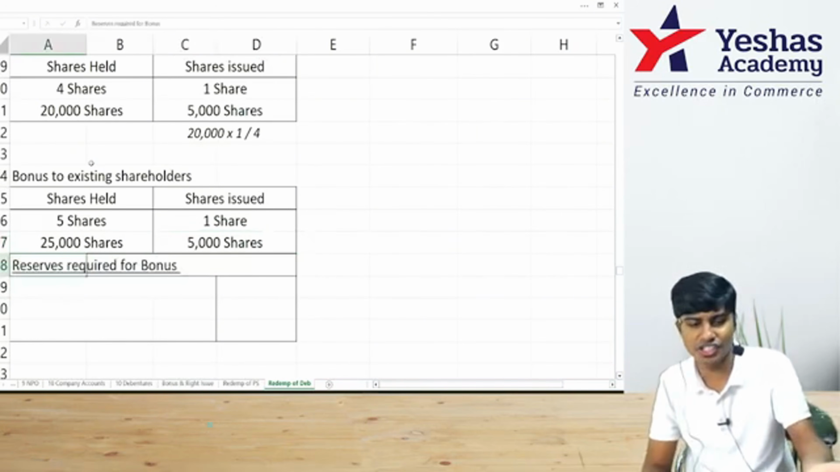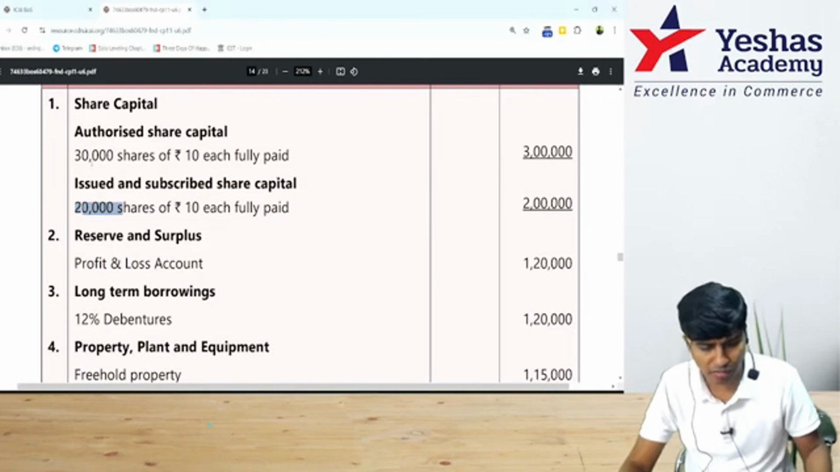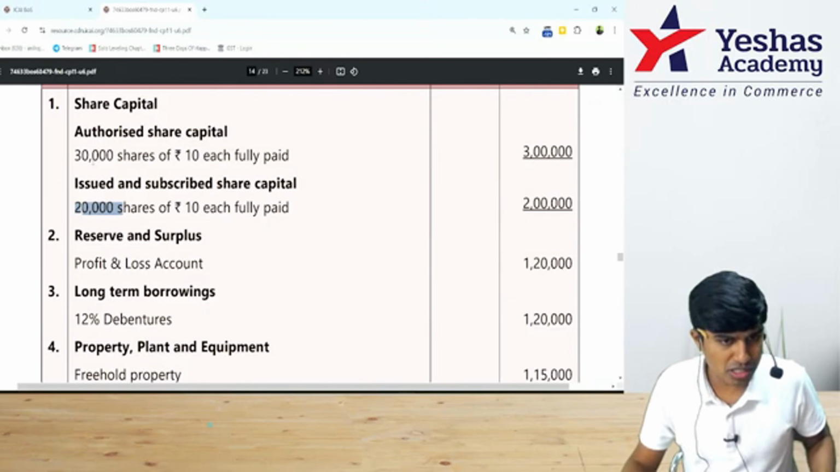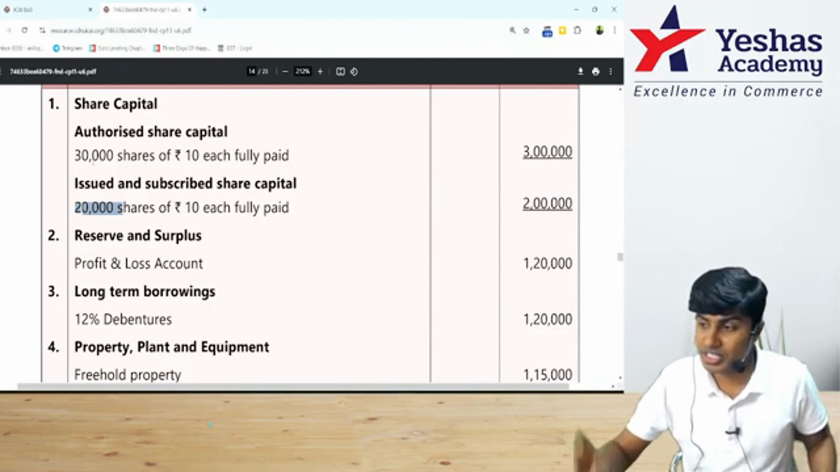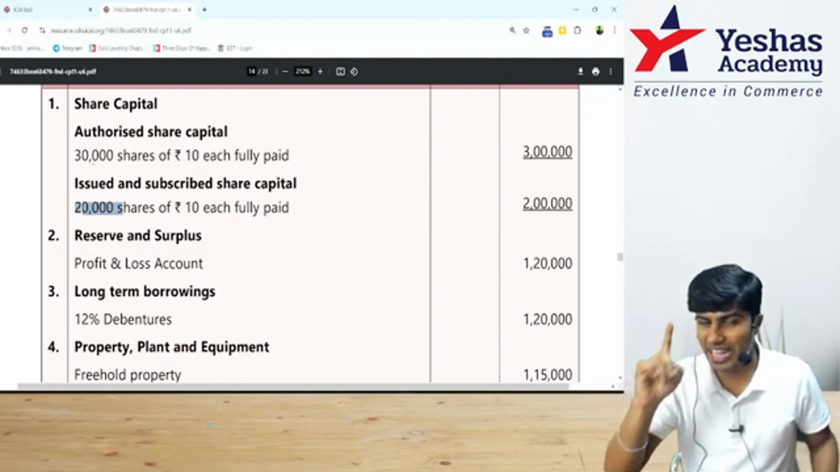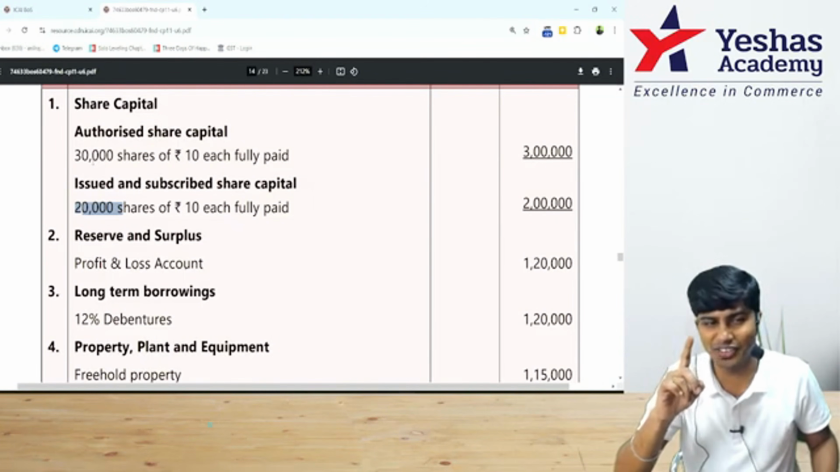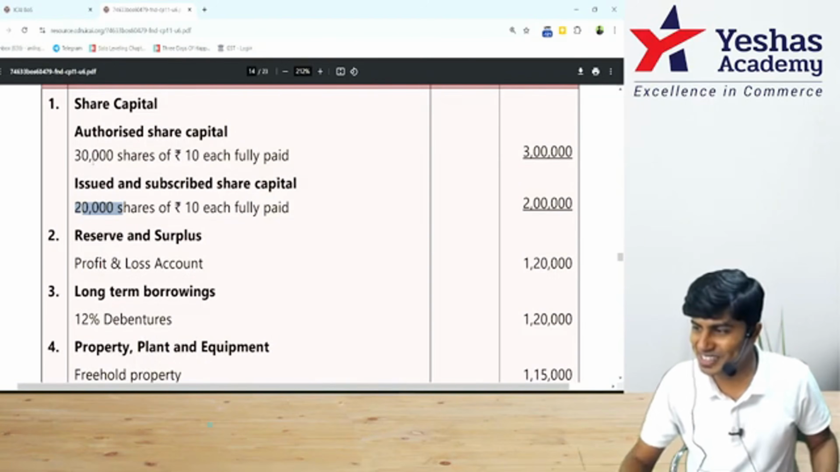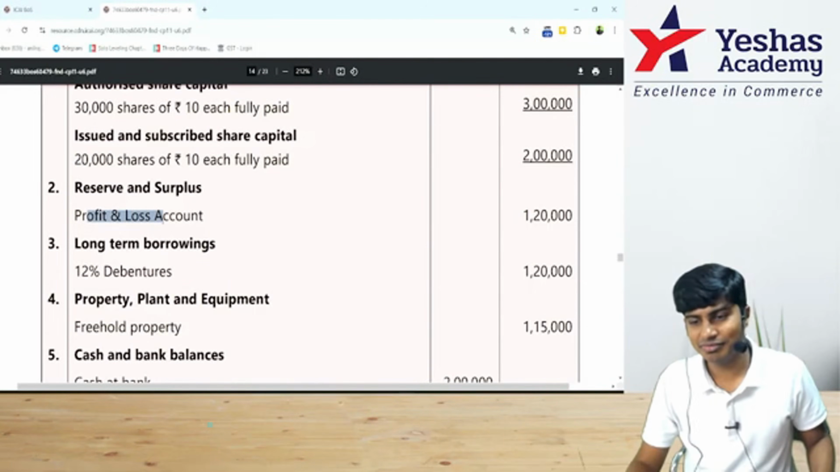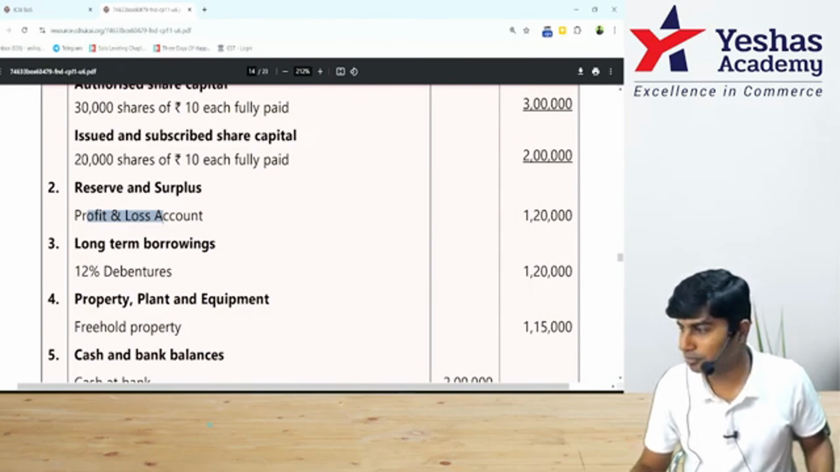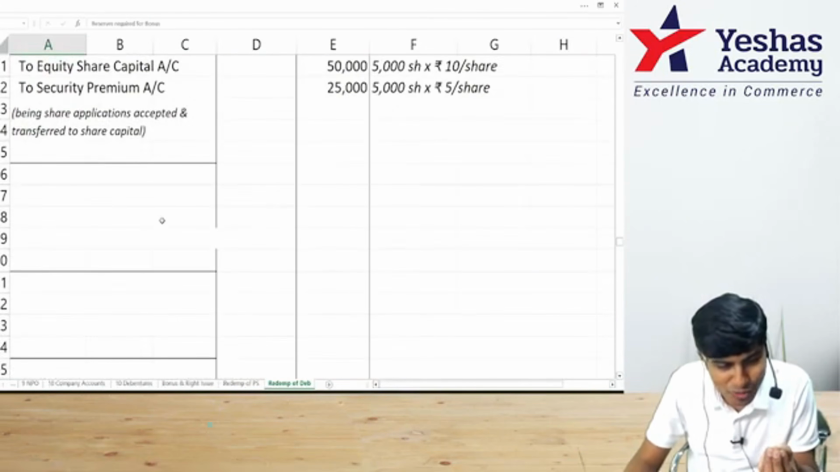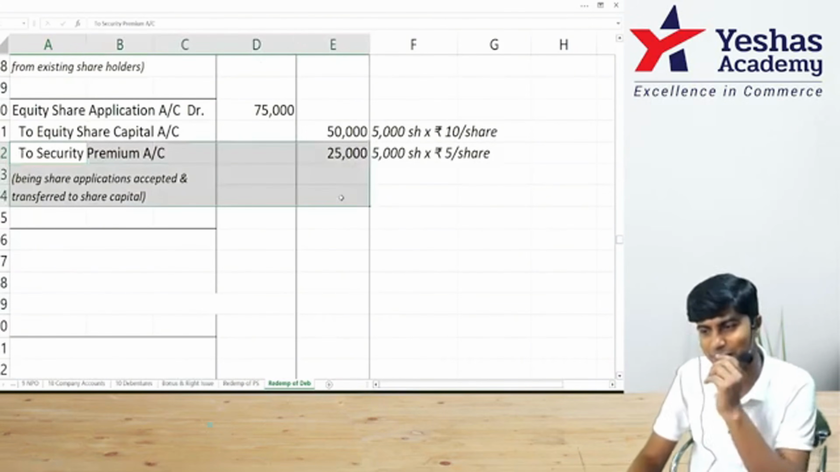How much reserves is required? 5,000 into nominal value 10. We need 50,000 rupees. Where do we start? CRR, capital redemption reserve, not cash reserve ratio. We start with capital redemption reserve. Do we have it in the question? No. Next, security premium. Is there security premium? Yes, it is there. You just now wrote the entry, security premium 25,000.